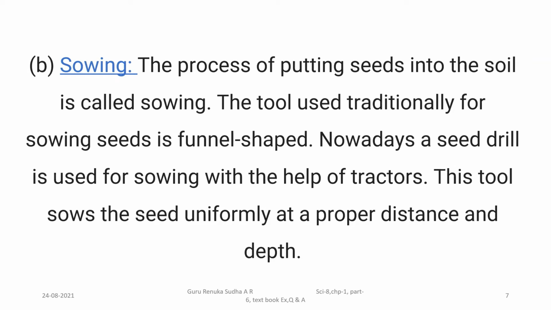This tool sows the seeds uniformly at a proper distance and depth. So in this way you have to write in your own words. If it is not possible to write like this, you can first write what sowing is and what you do during the sowing process. If you write that much in your own words, you can write a paragraph about sowing.